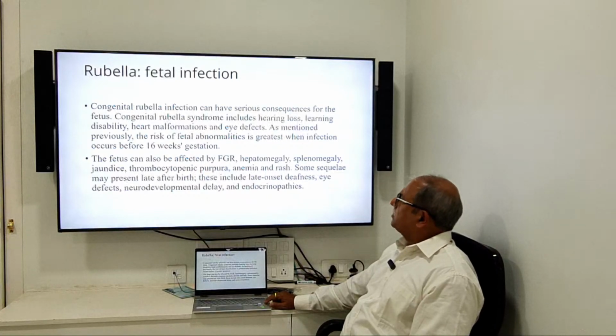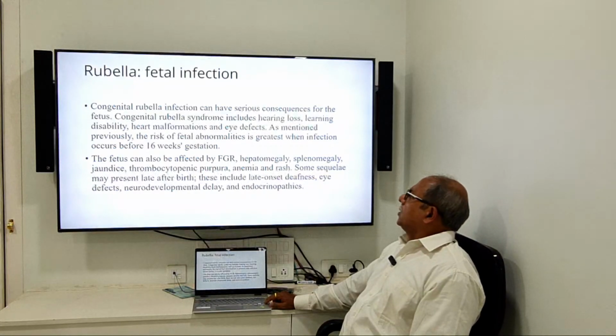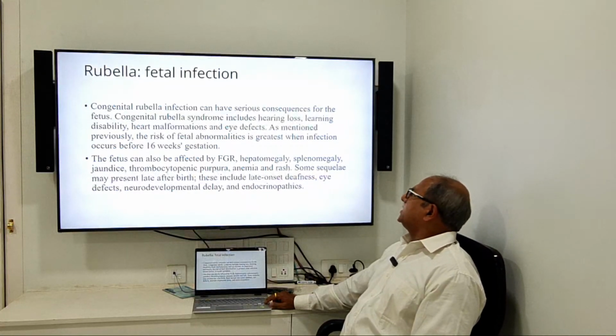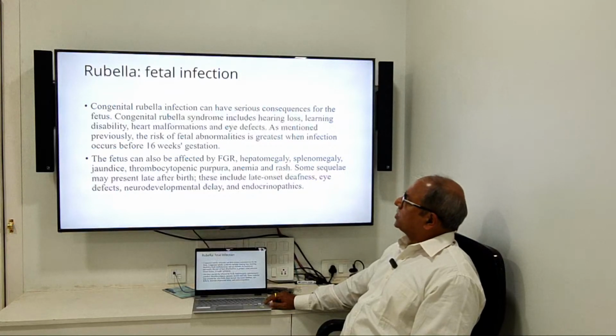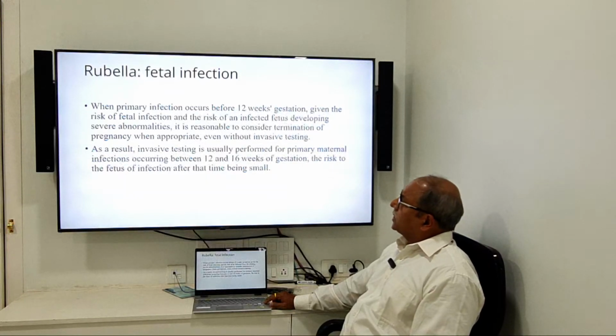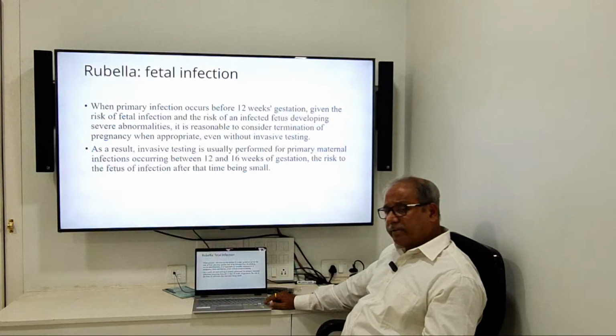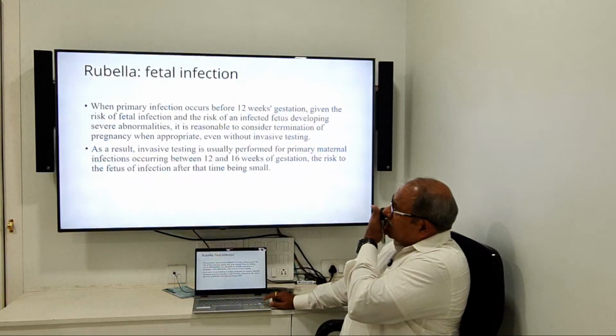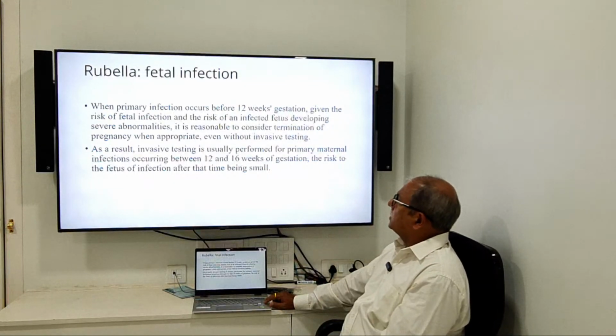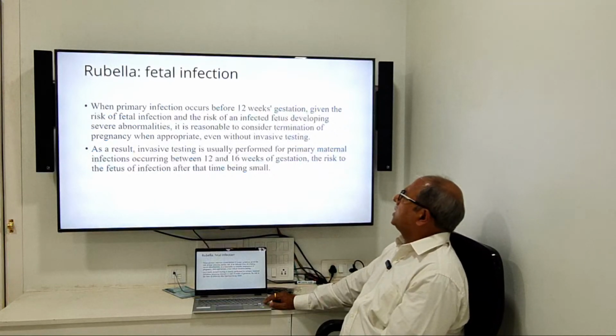This happens. Fetus is also affected by FGR. But risk of fetal abnormality is greatest when infection occurs before 16 weeks of gestation. This is rubella. Fetus affect हुआ कि नहीं हुआ. The primary infection occurs before 12 weeks. So these again should be taken into account that without invasive testing, advise